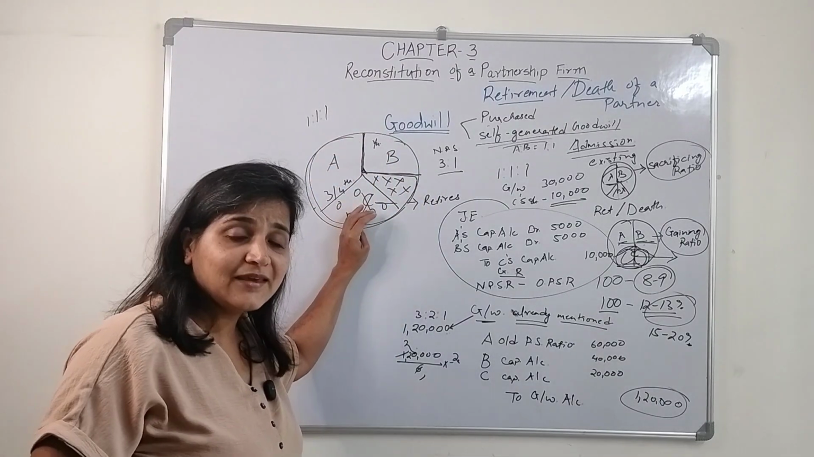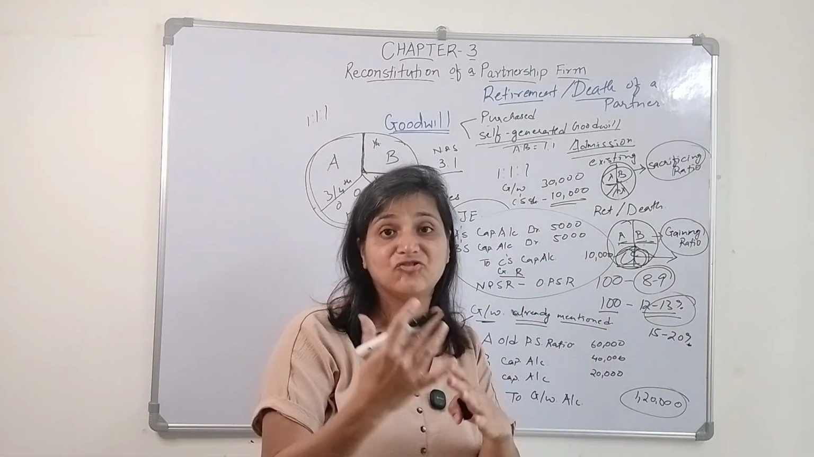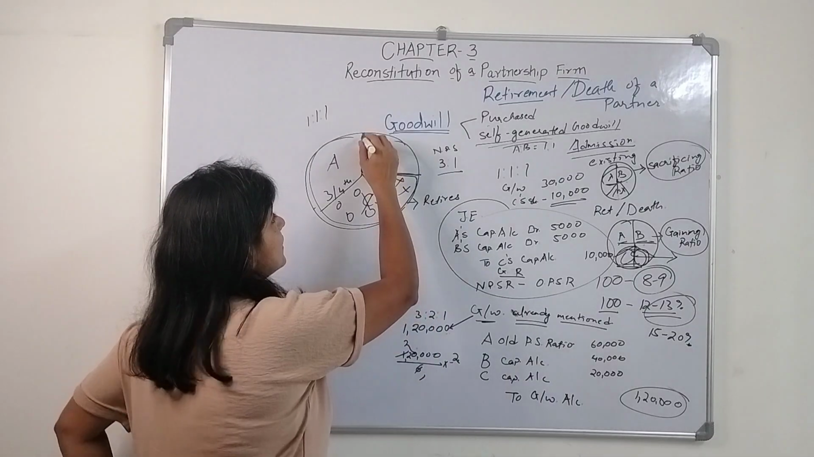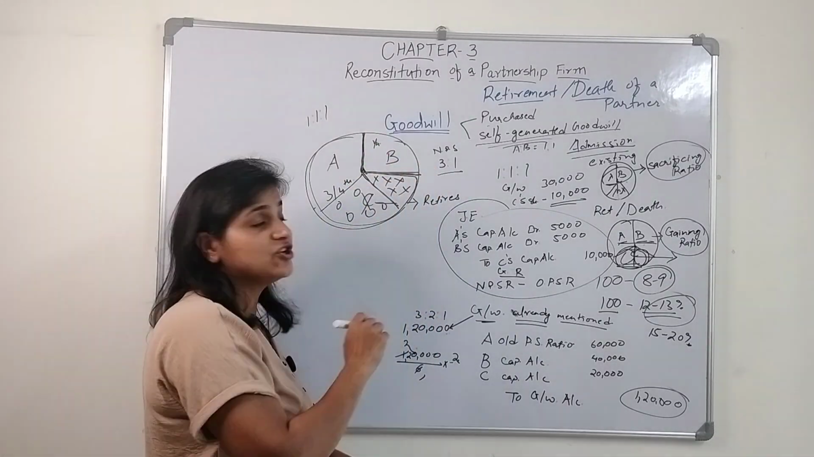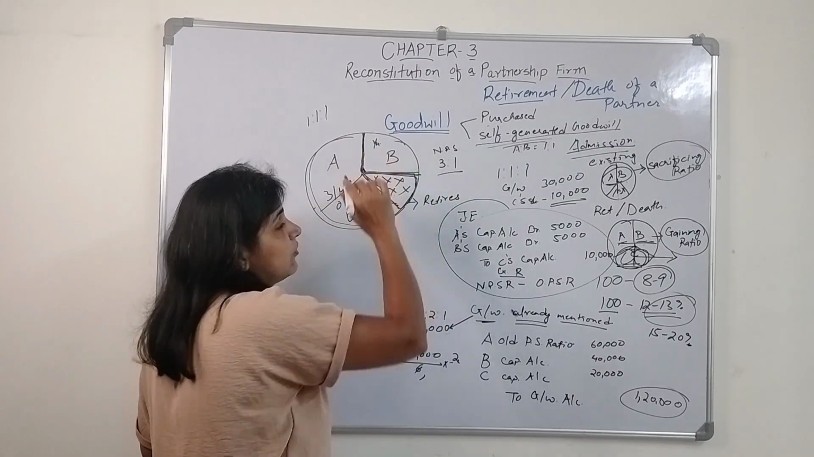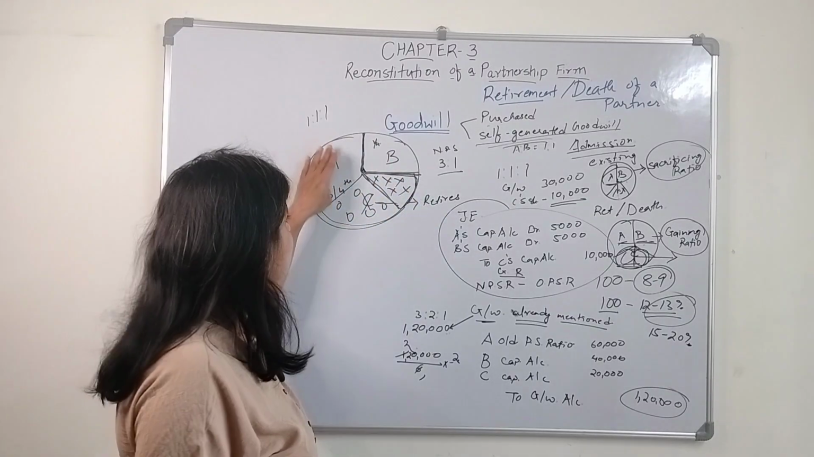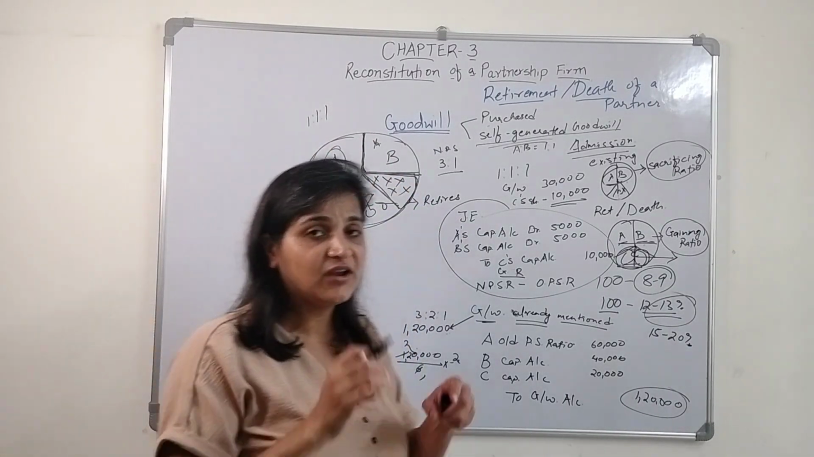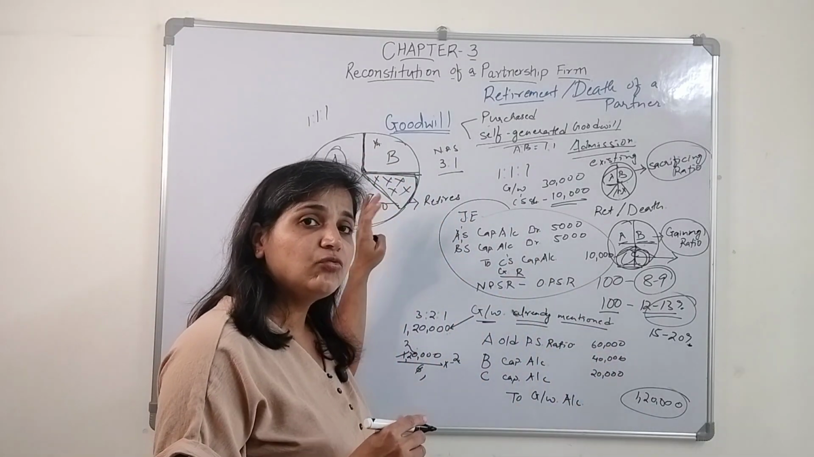Okay, in this case, what happened? B is also sacrificing his share of profit. Earlier B used to get 1/3, but now B wants only a 1/4 share in profit. So B is also sacrificing his share of profit. Now, if he is sacrificing his share of profit, who is going to gain? A is going to gain, C's share as well as some of B's share. So in this situation, what will happen?